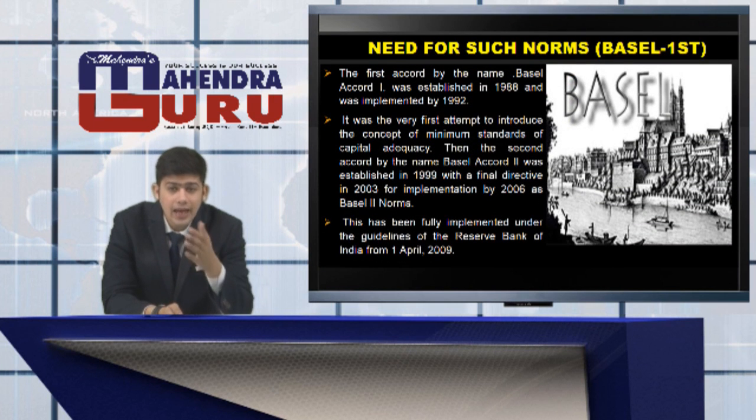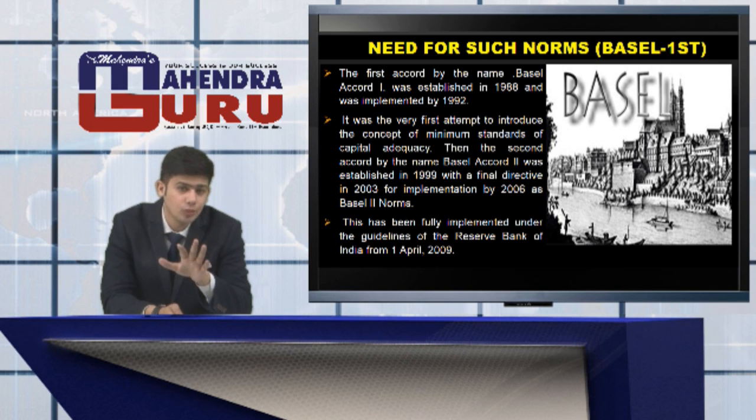Why was there a need, and what were the features of Basel 1, 2 and 3? Basel norms had a single agenda: to guide the banks to save money and accumulate capital, so that in future they could recover losses. So they coined a term, minimum capital requirements.